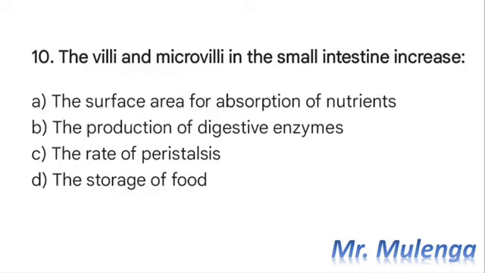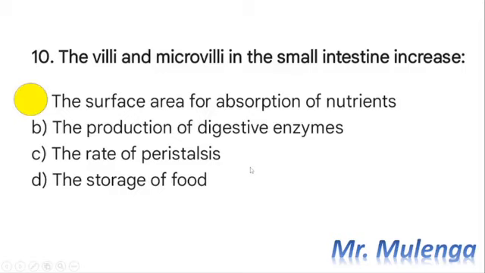Number two, they have blood and lymph vessels, and each villus contains a network of blood capillaries and the lymphatic vessel, which is called the lacteal. Then apart from that, they also help in nutrient absorption, such as glucose, amino acids, and fatty acids. These are absorbed into the bloodstream through the capillaries and the lacteals. So here, the villi and the microvilli in the small intestine increase the surface area for absorption of nutrients. So the correct answer here is A.